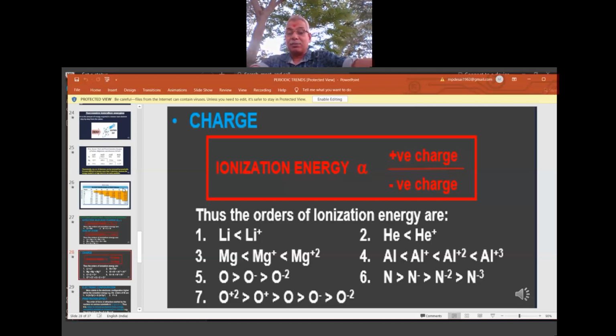In the same way, the sixth example is what? N more than N minus, more than N minus 2, more than N minus 3, nitride. So N minus 3 is nitride. Nitride has very less IE, because it is bigger compared to any other nitrogen species. So all those we understood when you understand the ratio between the plus and the minus related to the IE.